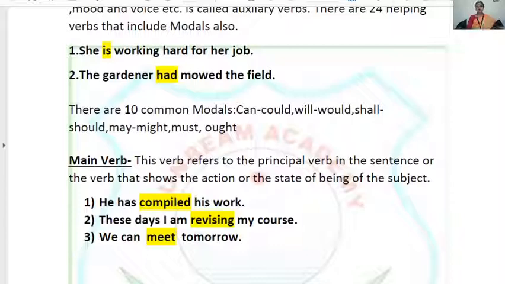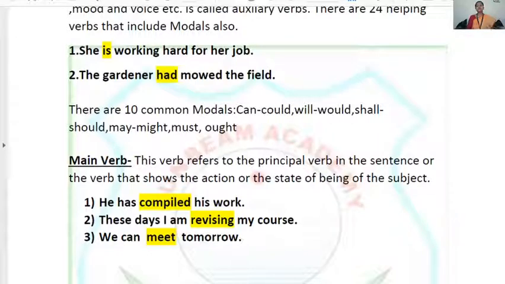So here, revising is your main verb. Why? If I say revise, revise has a meaning. You start reading out your content, your matters. But if I say am, you don't know what to do. So am is your helping verb, as it is not making complete sense. But main verbs have a meaning.